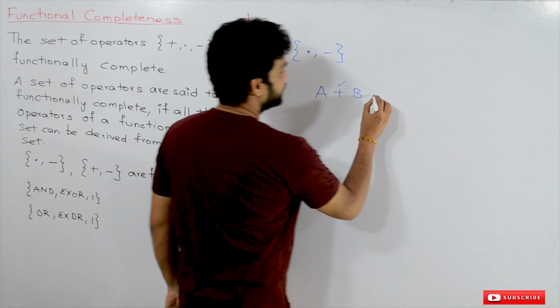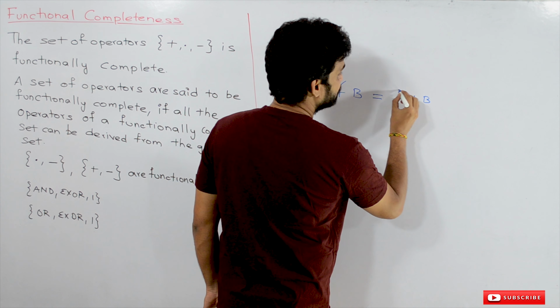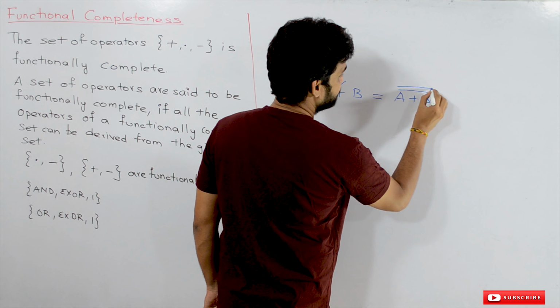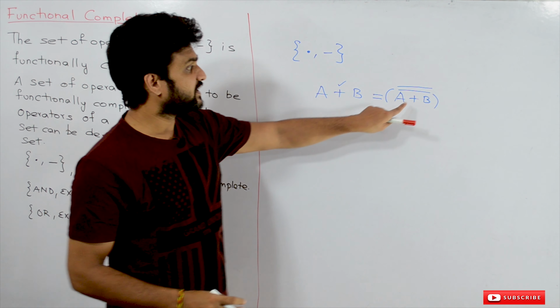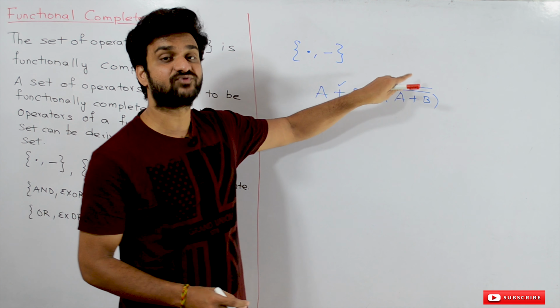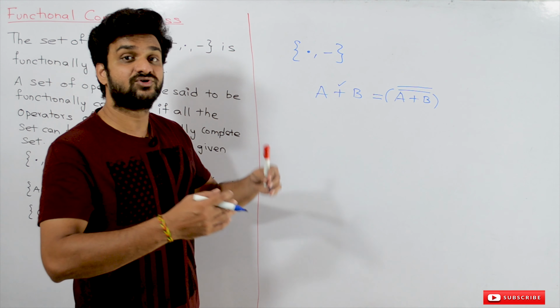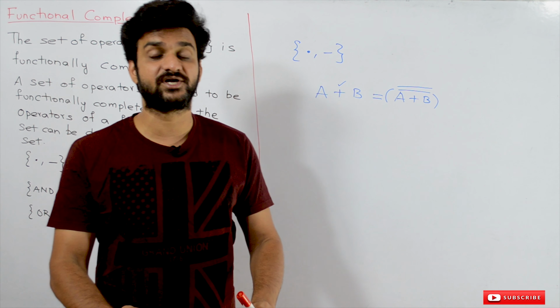For example, by applying De Morgan's law and by applying double negation. What this double negation states is, A plus B whole complement, complemented again. This is what we call double negation. So the rules of Boolean algebra are very, very important to understand.